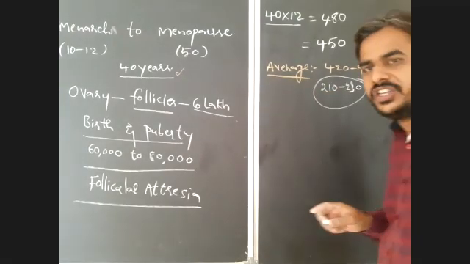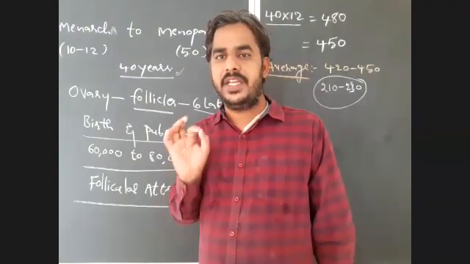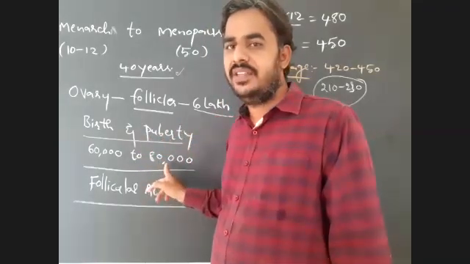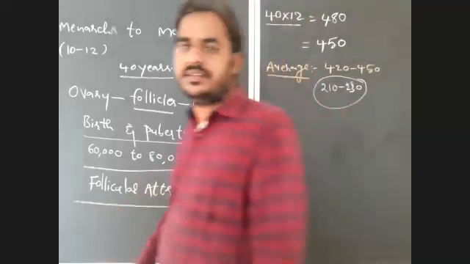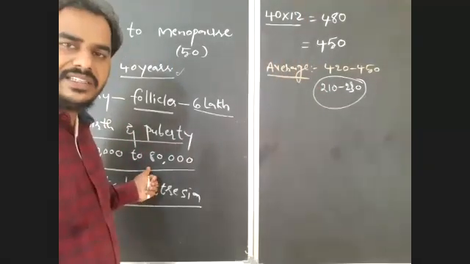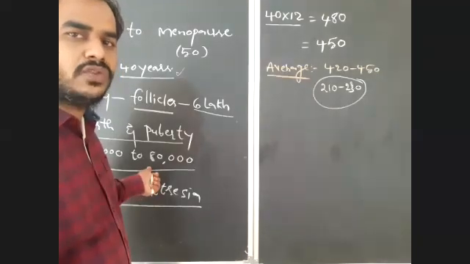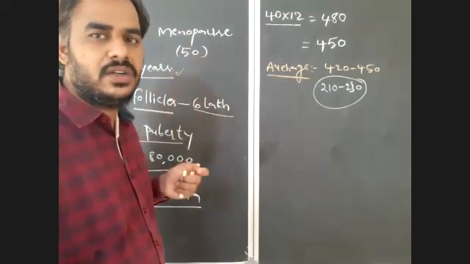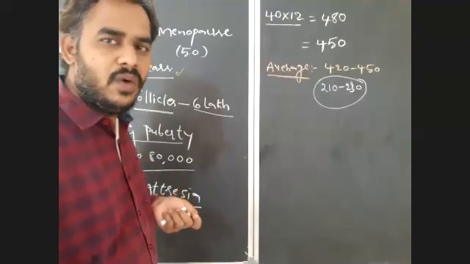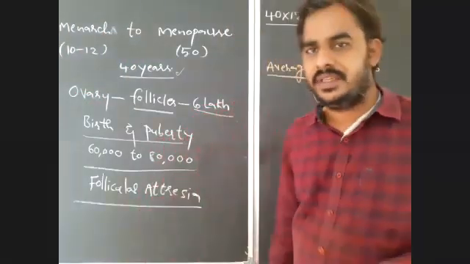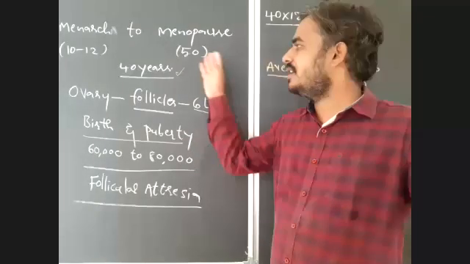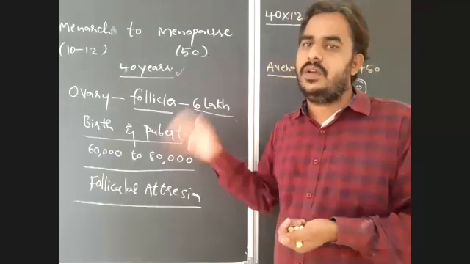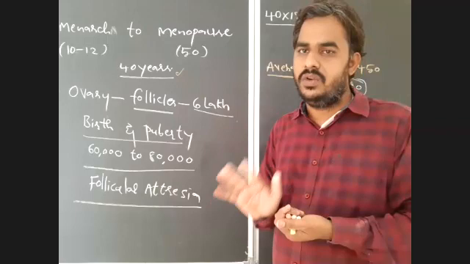So here in each ovary, how many mature follicles or Graafian follicles will be formed? 210 to 230 out of 60 to 80,000. Out of 60 to 80,000 follicles, only 210 to 230 modify into mature follicles or Graafian follicles. That only produces the ovum. What about the remaining follicles? The remaining follicles will be degenerated after menopause. After menopause, there is no production of ova. That you have to remember.